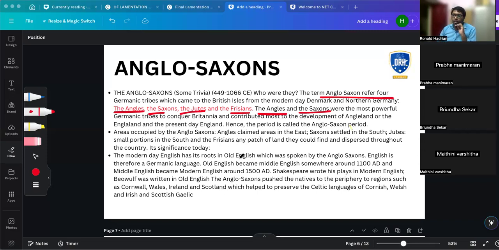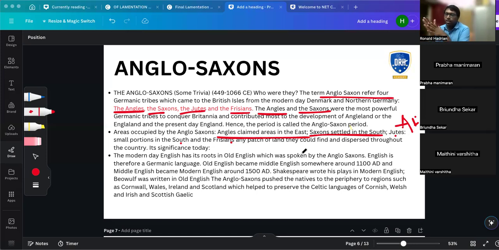The Angles settled in the east, whereas the Saxons settled in the south, the Jutes also in the south, and the Frisians somewhere dispersed. But the important ones were only 2 peoples, the Angles and Saxons.